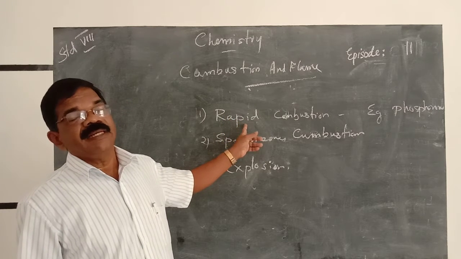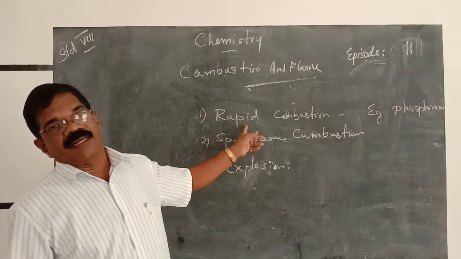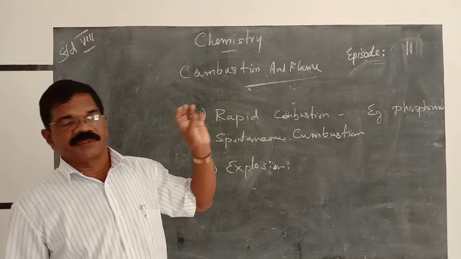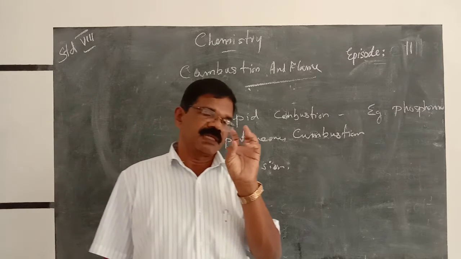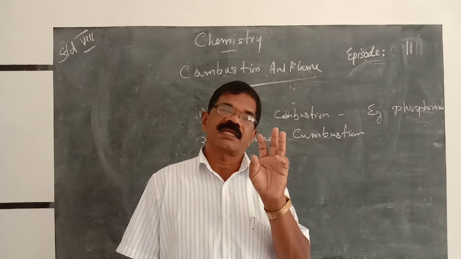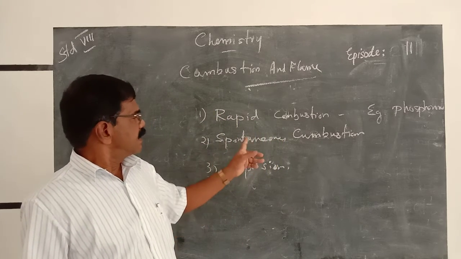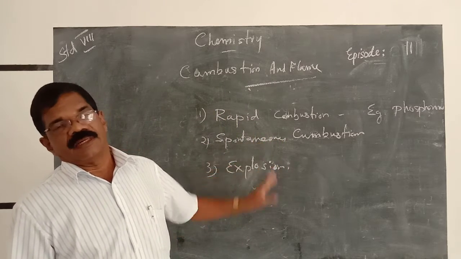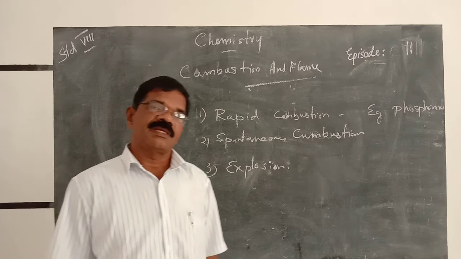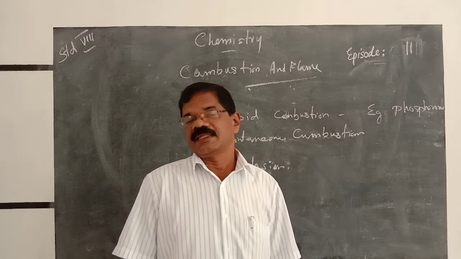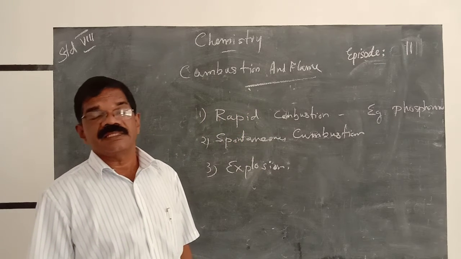One, rapid combustion. For example, hydrogen gas or phosphorus, whose ignition temperature is very low, undergoes combustion at atmospheric temperature. That is known as rapid combustion. Then spontaneous combustion. In our home, cooking gas, if you open the gas stove and we light it, it suddenly catches fire. It is spontaneous combustion.